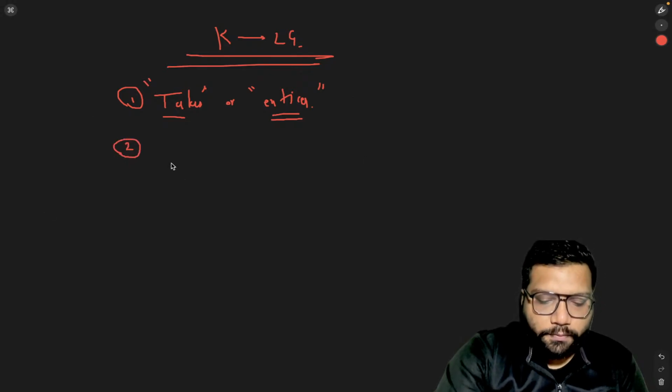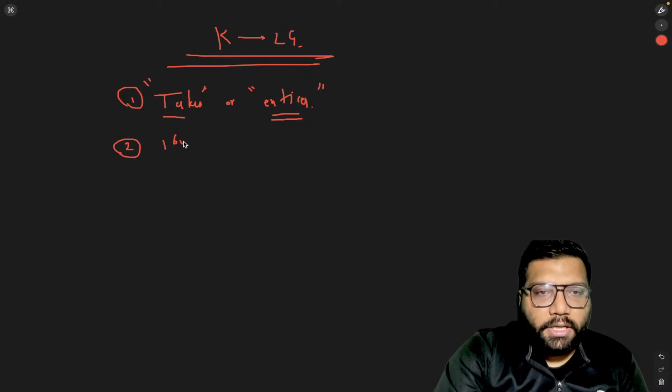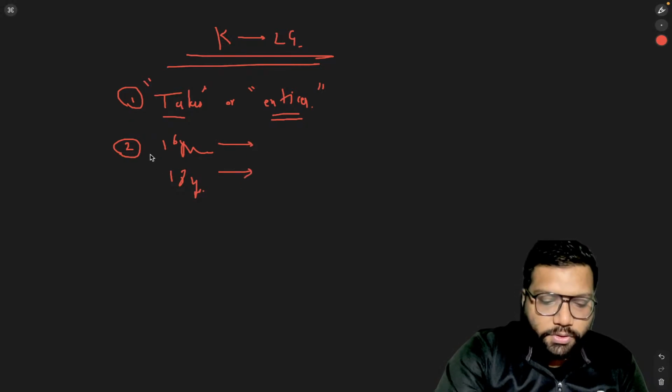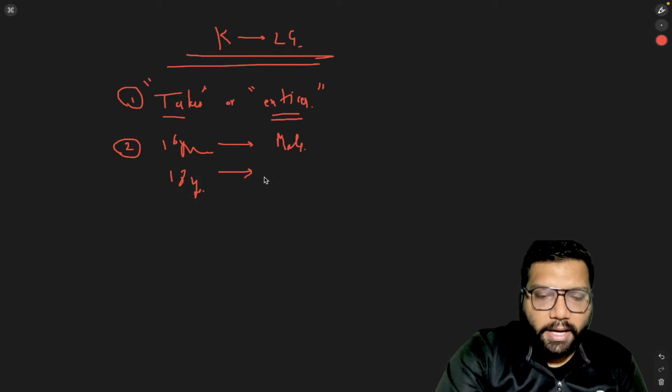Second, 16 years, 18 years. So 16 years in case of male and 18 years in case of female, and unsound mind.